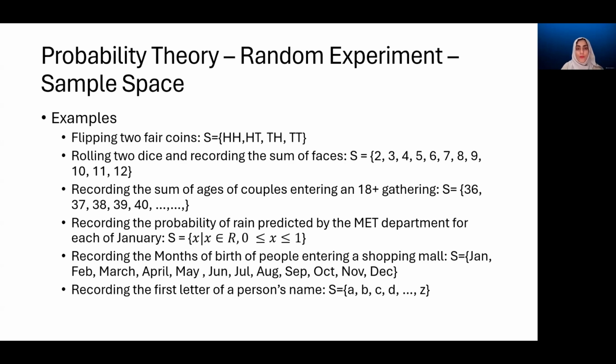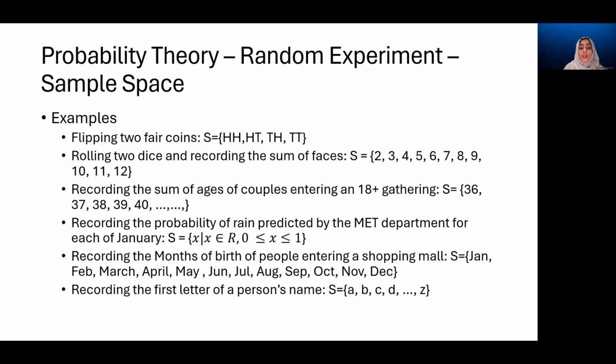Now we have 4 on the first die and 6 on the second die, so this is 10, and we add that. The same process repeats until we get all the combinations and find the sums, and we get this set. So these are the possibilities when our experiment consists of rolling 2 dice and recording the sum.